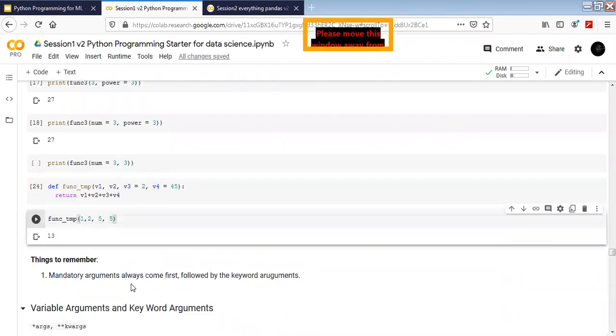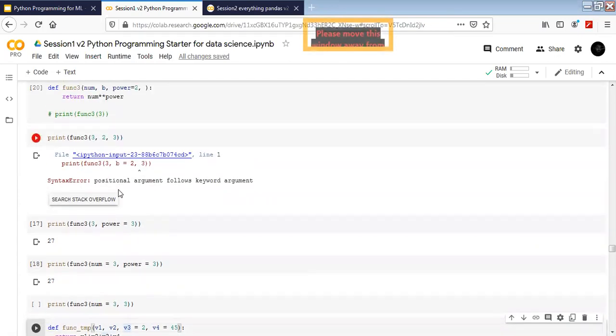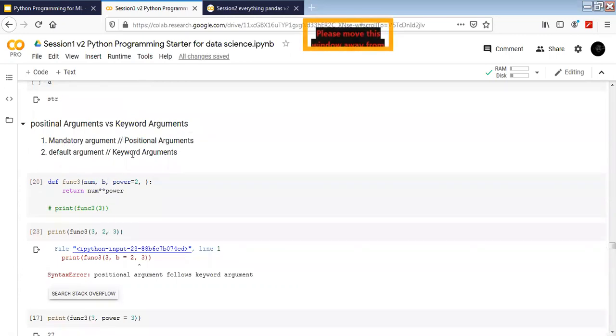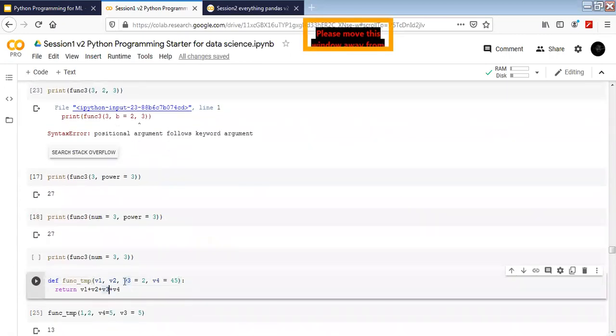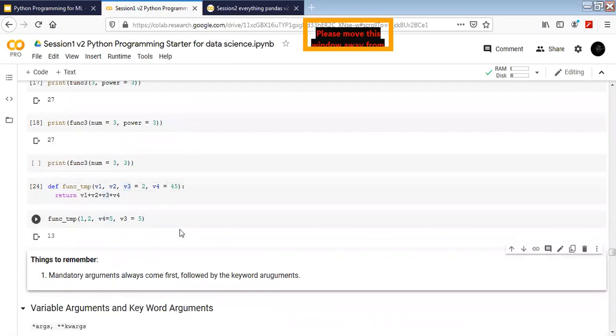What else can we do is, v4 I can type here equal to 5, and v3 equal to 5 here I can type. So basically I have changed the positions here, it doesn't matter. Now for v4 it's going to directly go and give it value 5, and for v3 it's going to directly give value 5. The positions are now not necessary. These are not positional arguments, correct? These are default arguments or keyword arguments. With the keywords I can just give them the values here, any value I want. The sequence I can change with the keyword arguments. If I execute it, it's going to work perfectly fine for me.